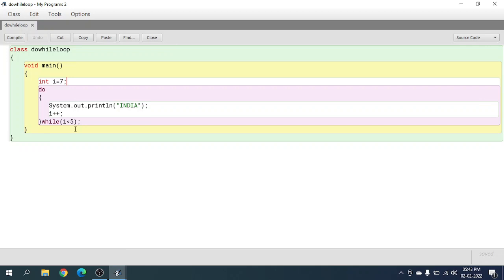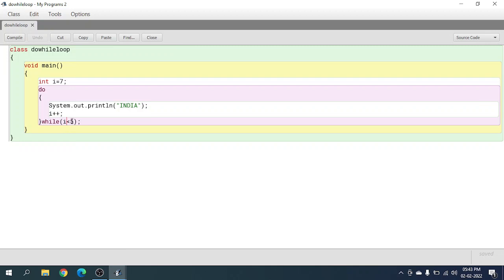That's why, before it doesn't check whether 7 is smaller than 5 or not. It will just go as it is set to go. When it comes over here, it doesn't even check that 7 is smaller than 5. When we come till here, the i value is changed to 8. That means now i is 8.